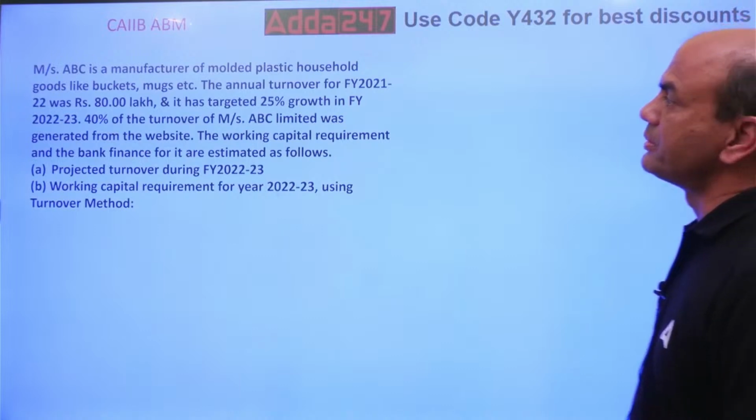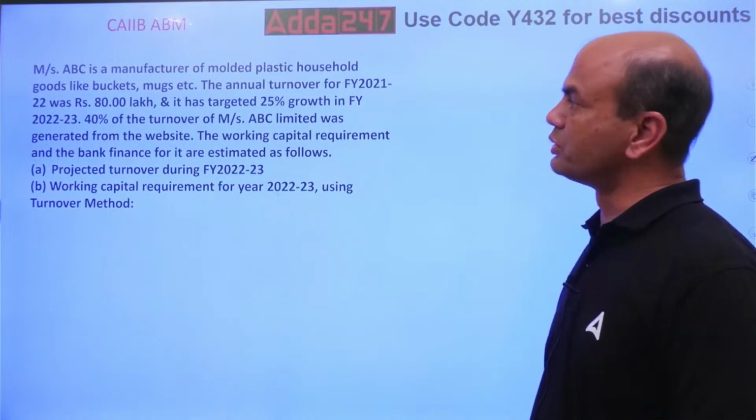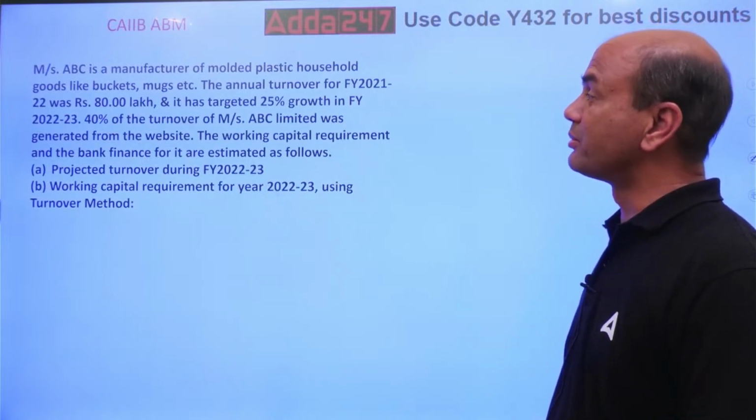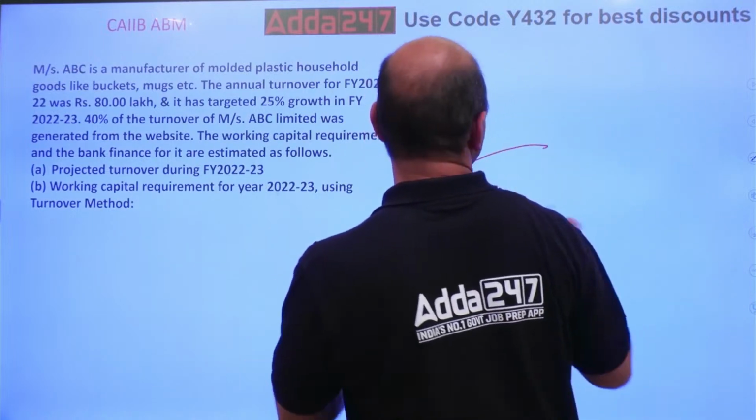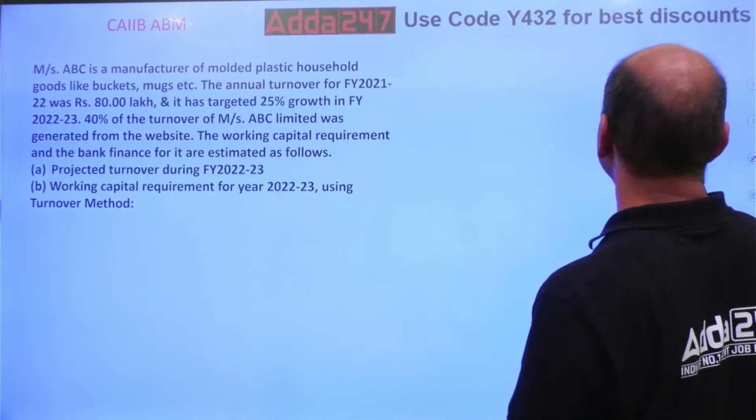Next. ABC is a manufacturer of molded plastic household goods like buckets, mugs, etc. Basically, this company is a manufacturing company.